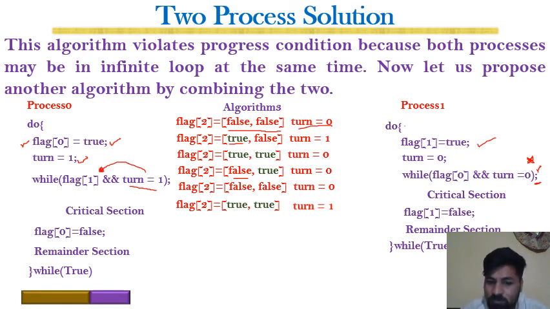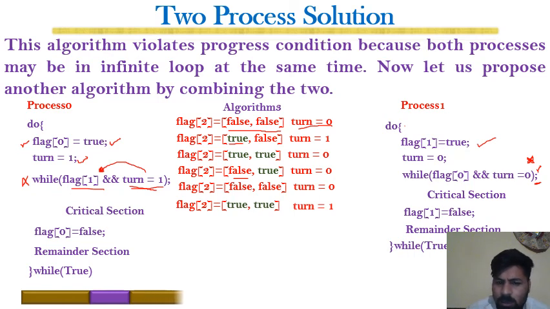In this case, you can see that even though both processes p0 and p1 executed simultaneously, we still have a way forward. There is no deadlock, because once this loop is evaluated, flag of 1 is true and turn is equal to 1, so this process will wait.